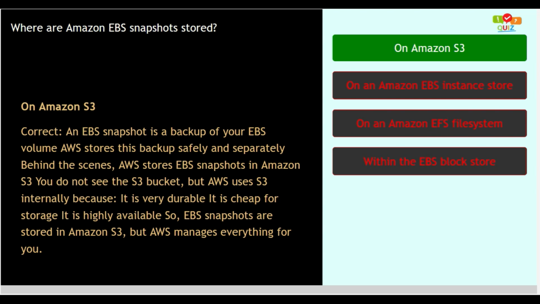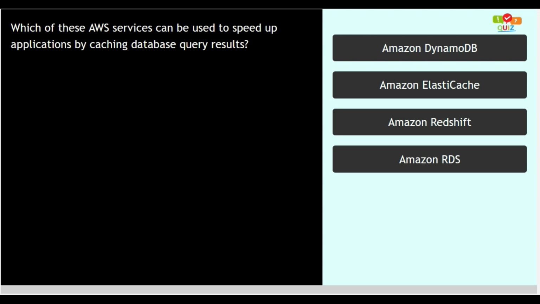Let us move to the next question. Which of these AWS services can be used to speed up applications by caching database query results? You have 4 options. This is option number 1, this is option number 2, this is option number 3, and this is option number 4. You have 10 seconds to answer the question. Your timer starts now. Time up. Now let us analyze the options.